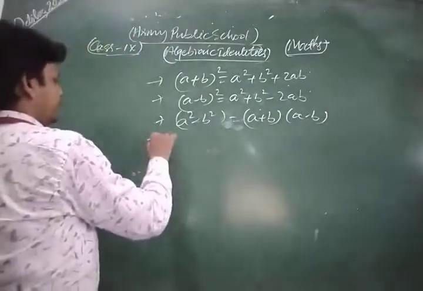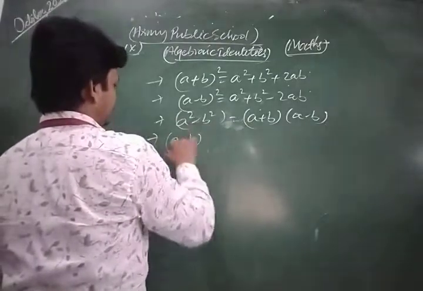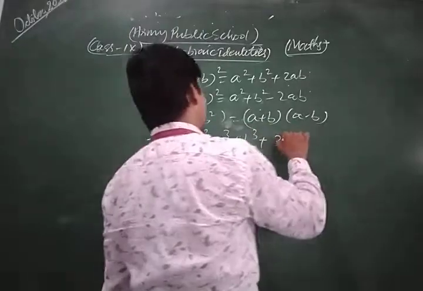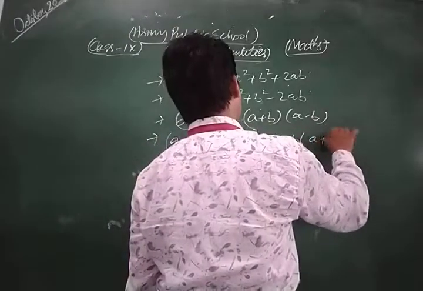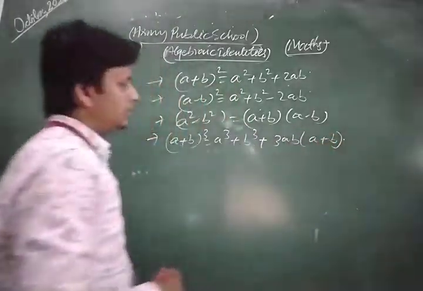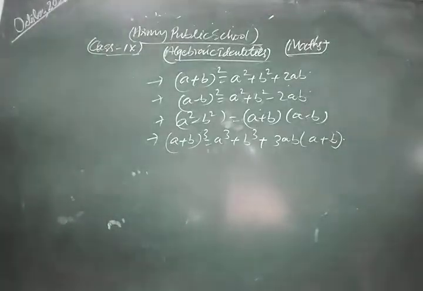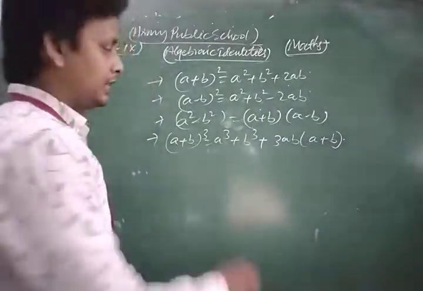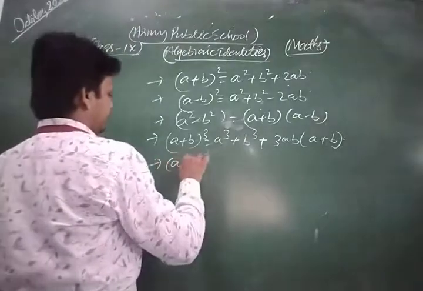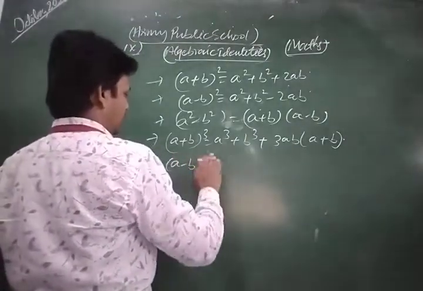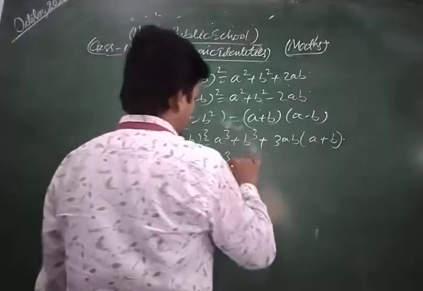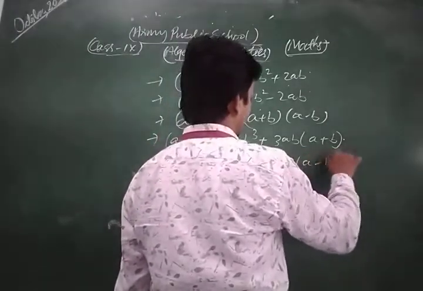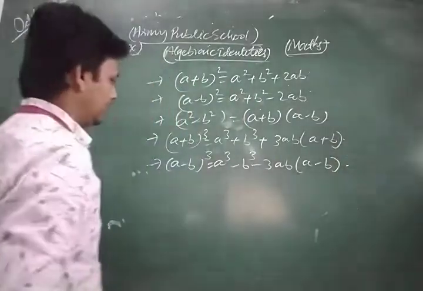Also we have (a plus b) whole cube is equal to a cube plus b cube plus 3ab in another bracket, (a plus b). This is also a very important algebraic identity. And also we have (a minus b) whole cube, which is a cube minus b cube minus 3ab in bracket (a minus b).